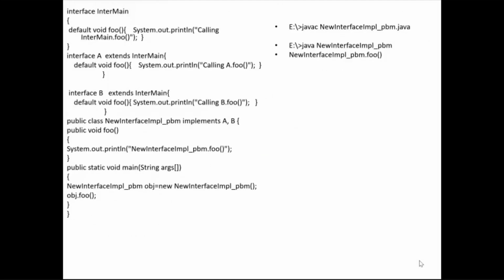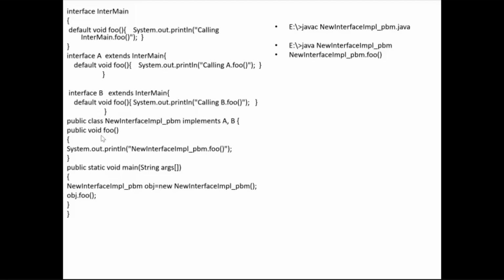In that you have default. Default is a keyword. Why are we not writing default in the main function, in the public class? Actually, we have to override it in the main class. Here we are not using it because this default is only possible within an interface. We can use the keyword default only within an interface, and we cannot use it within a class.